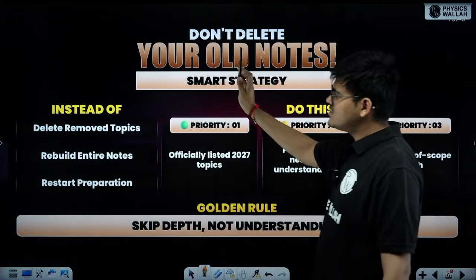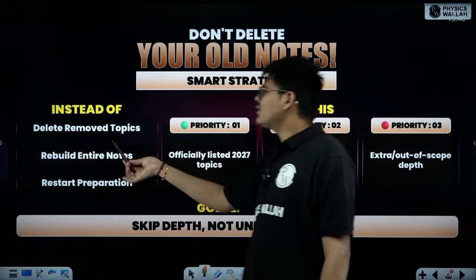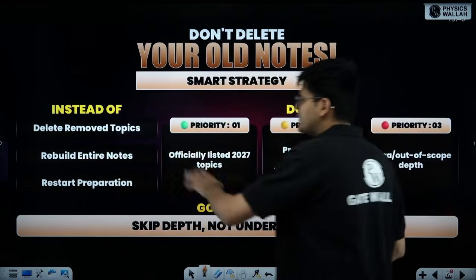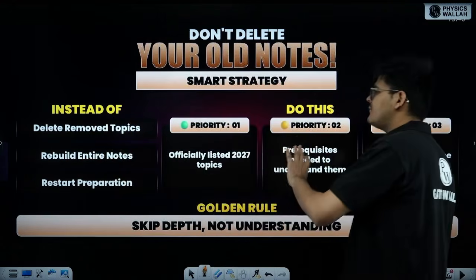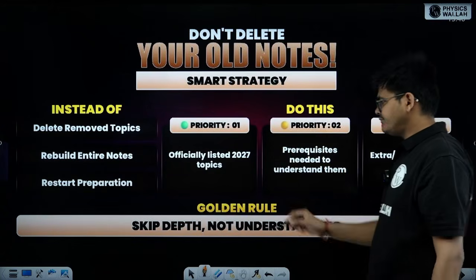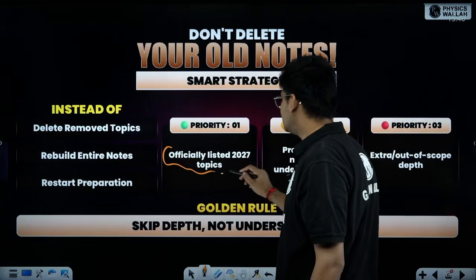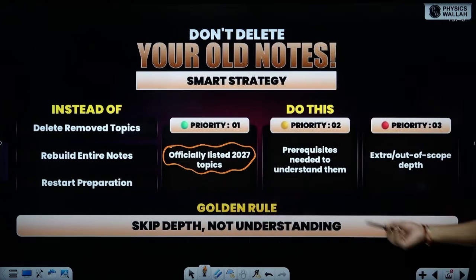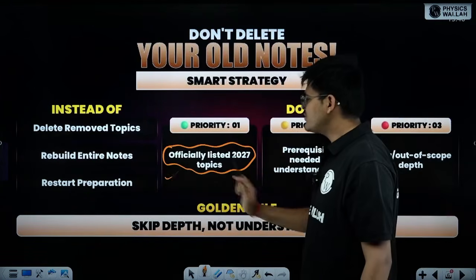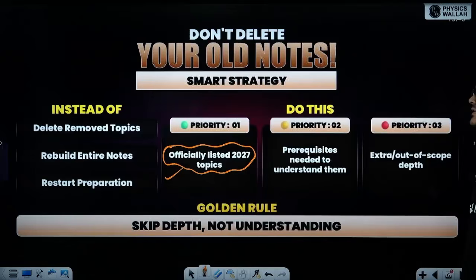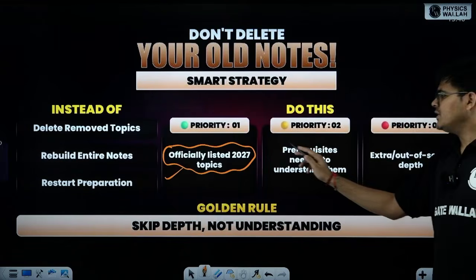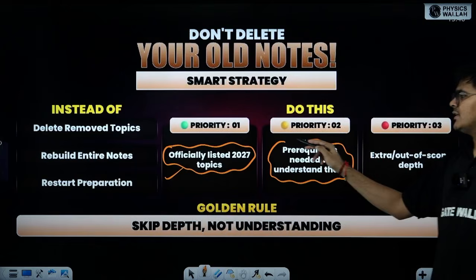The smart strategy is, instead of deleting or removing topics, priority one should be the officially listed 2027 topics, and priority two is the prerequisites needed to understand them.